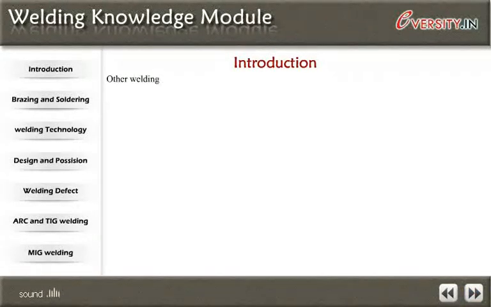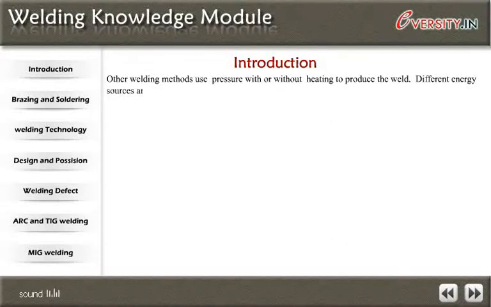Other welding methods use pressure with or without heating to produce the weld. Different energy sources are used to produce the weld, including electricity, laser, electron beam and friction.